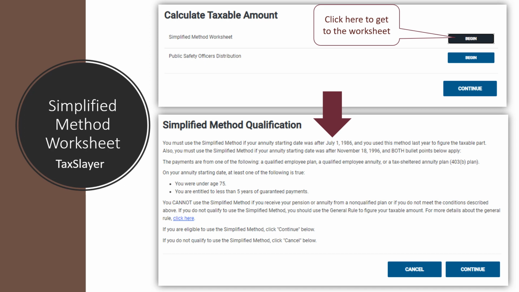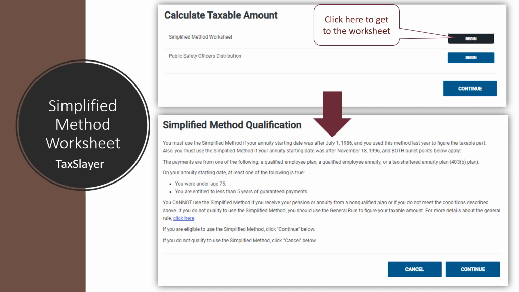They have to use the simplified method if the starting date of the payments were after July 1st of 1986 and they used the simplified method last year. If they started receiving payments after November 18th of 1996 and they were under the age of 75 and entitled to less than 5 years of guaranteed payments, then they must use the simplified method.